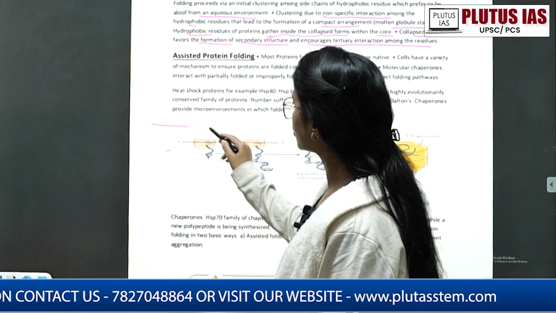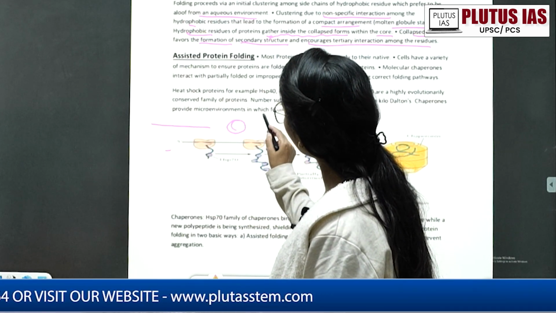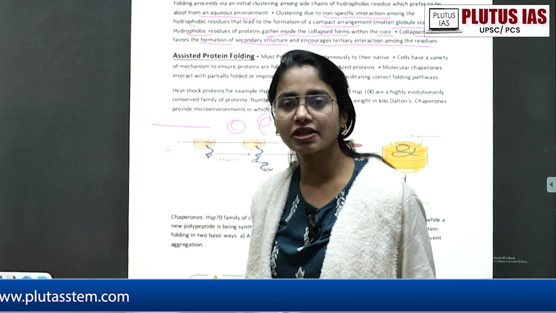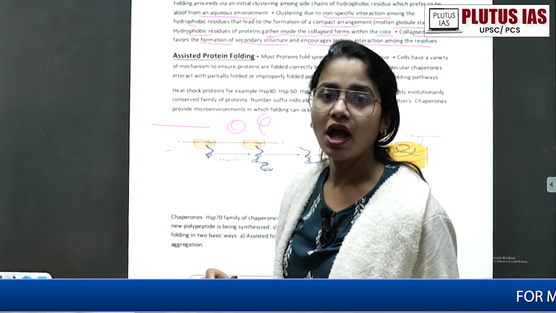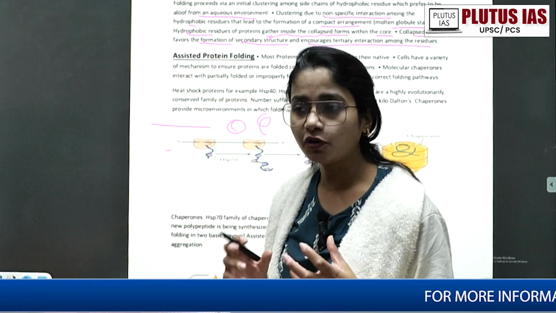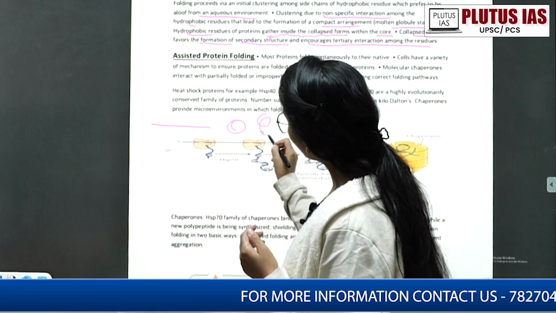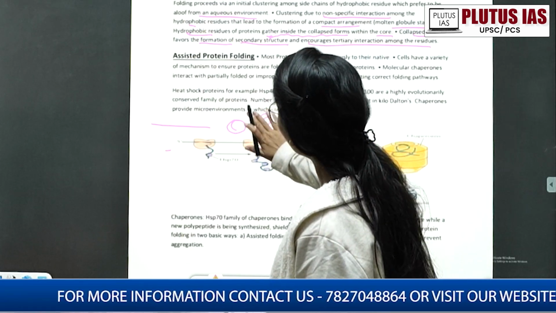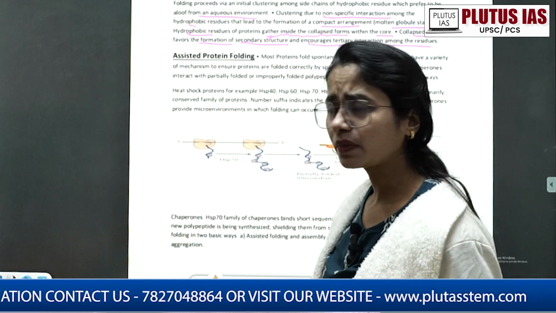Suppose that this is your long chain of amino acids, it just folds, suppose into an alpha helix, that is the secondary structure. Secondary structure is your alpha helix and beta pleated sheet. Of course, in one of the videos we'll talk about how the alpha helix is formed so that hydrophobic amino acids come inside, to avoid the water interaction. That particular process is called protein folding.